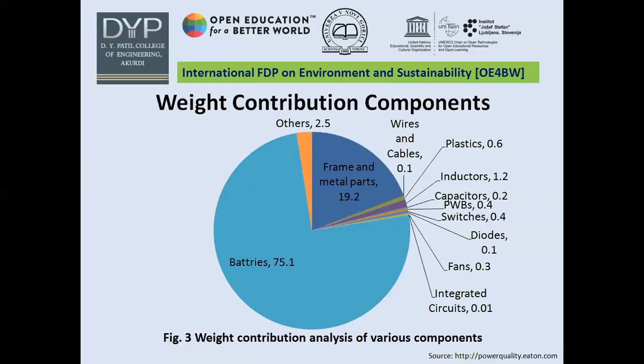These PWBs 0.4%, switches 0.4%, diodes 0.1%, fans 0.3%, integrated circuits, they constitute approximately 0.01%, and others includes 2.5%. So this is by weight contribution of the component for this 93 PM UPS.